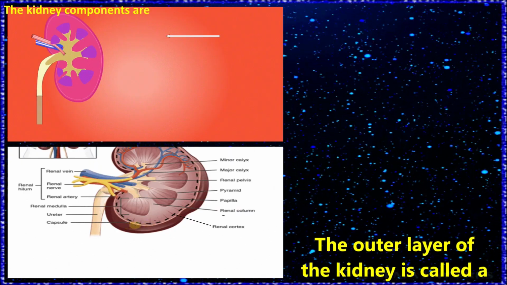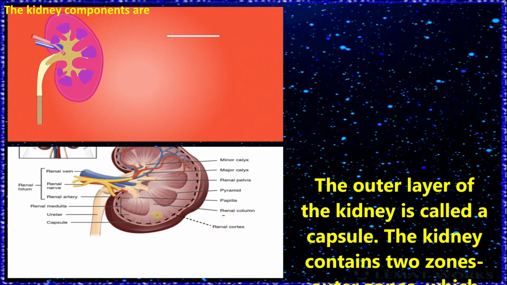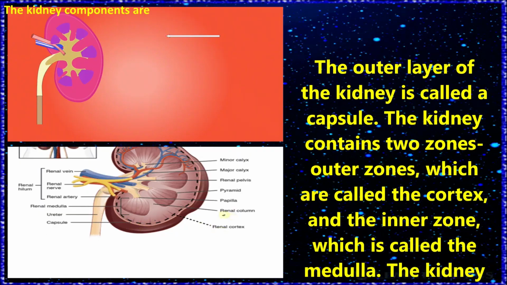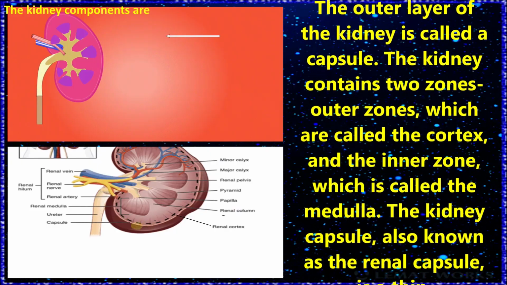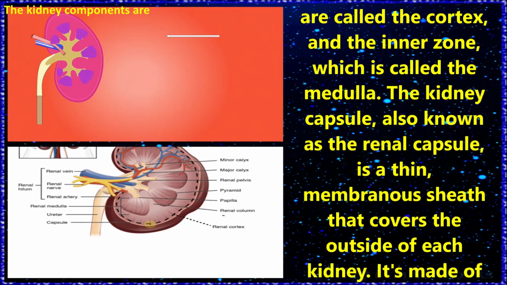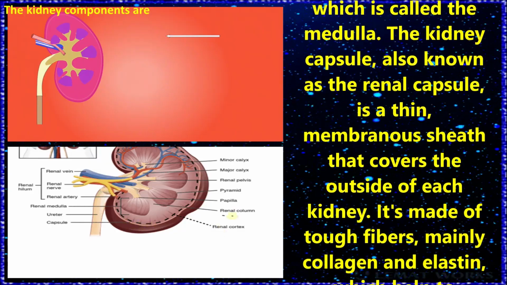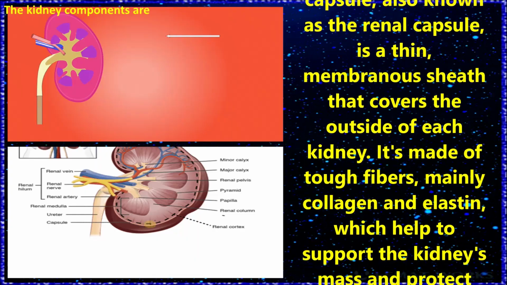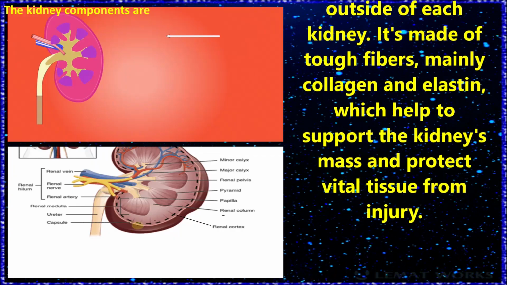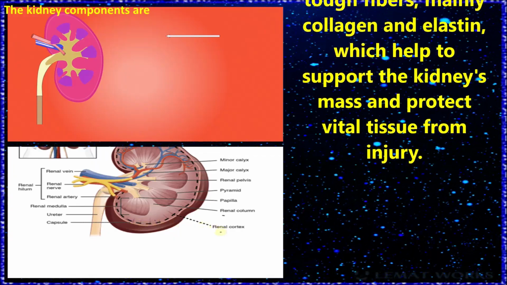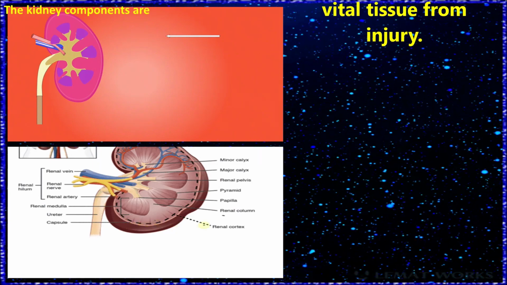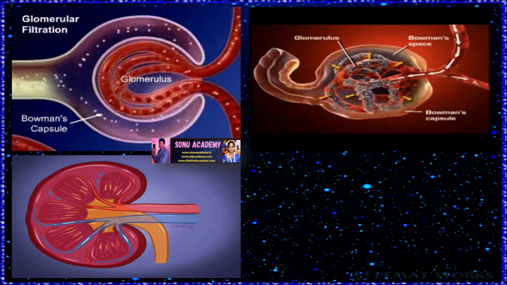Children, now let us discuss the structure of the kidney. First, let us discuss the capsule. The outer layer of the kidney is called the capsule. The kidney contains two zones, the outer zone which is called the cortex and the inner zone which is called the medulla. The capsule, also known as the renal capsule, is a thin membranous sheet that covers the outside of each kidney. It is made up of tough fibers, mainly collagen and elastin, which help to support the kidney mass and protect vital tissues from injury.